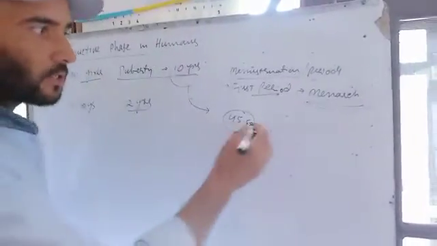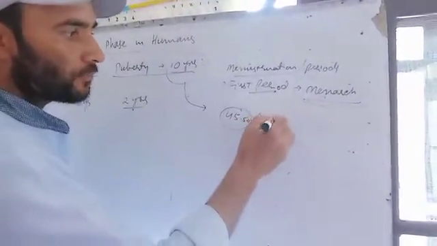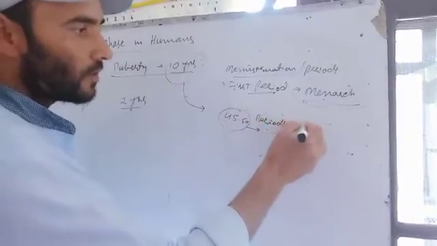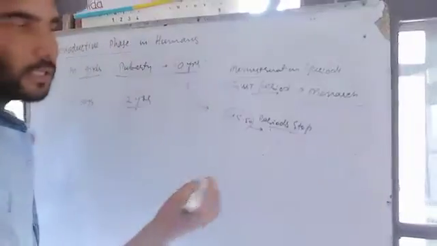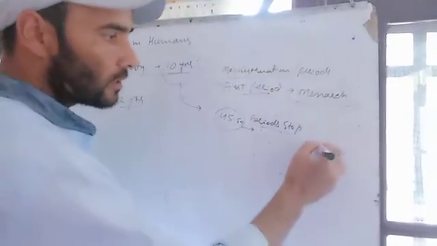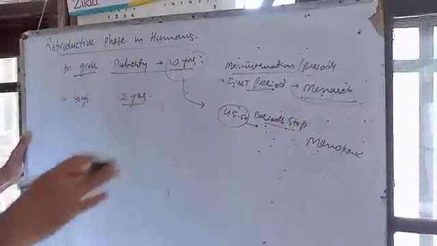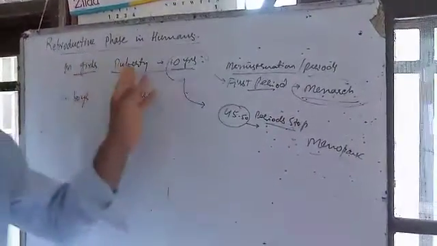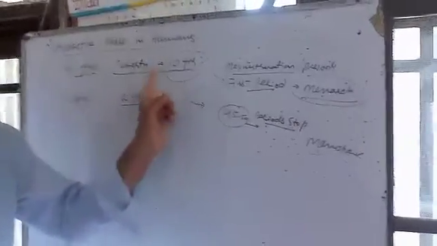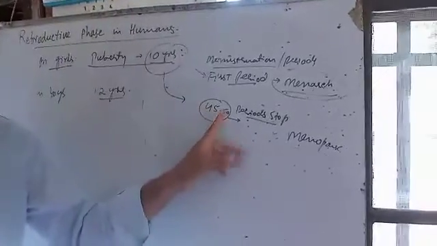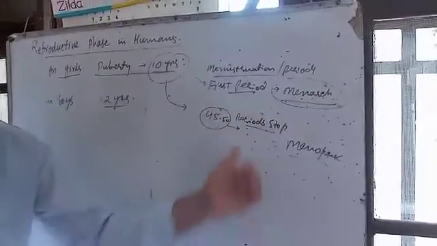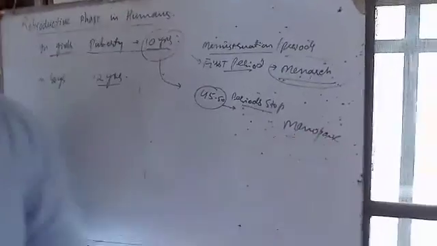That means the periods stop after the age of 45 or 50. That is known as menopause. One is menarche, the first period when the girl attains puberty age, and it lasts up to 45 or 50 years of age when the period stops, and that is known as menopause.